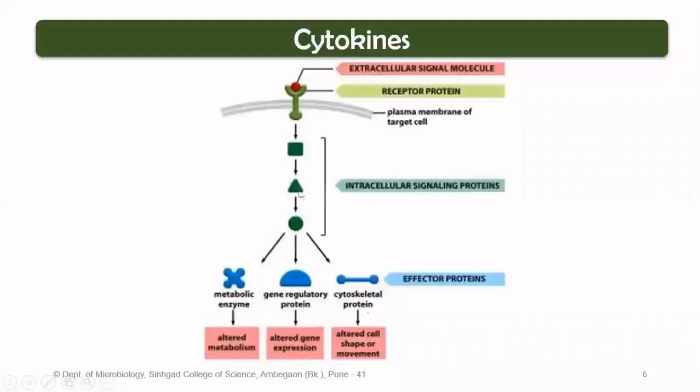In the third case, because of this cytokine signaling molecule, there could be altered cell shape or movement. Like we have already enlisted, cytokines can also be responsible for the migration of the cell. Now since migration is involved, we would require some additional appendages on the body of the cell that will help them to move along the liquid portion.